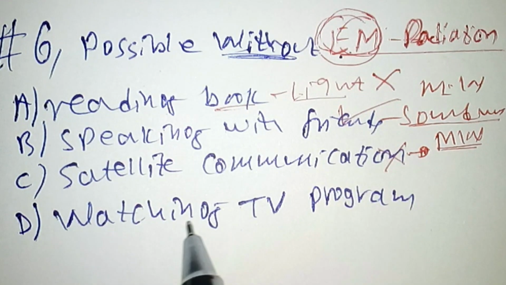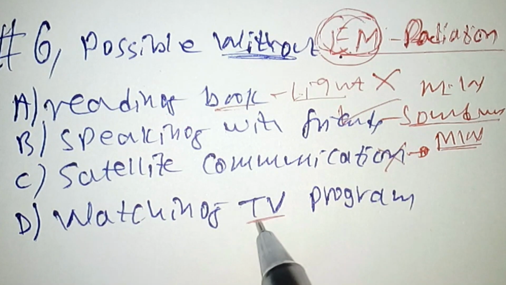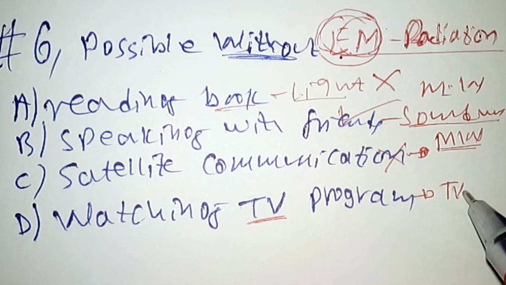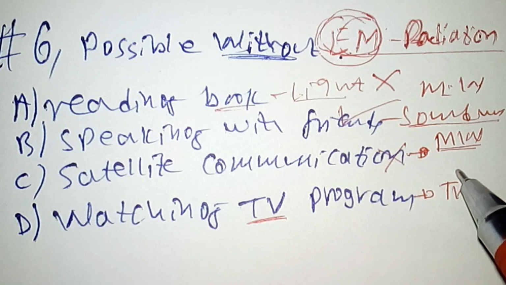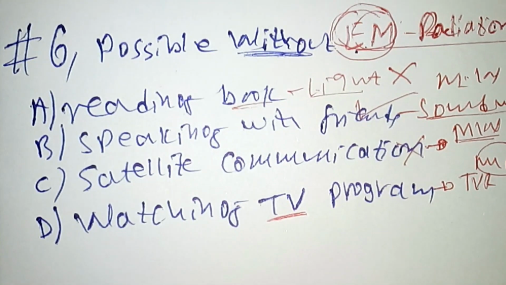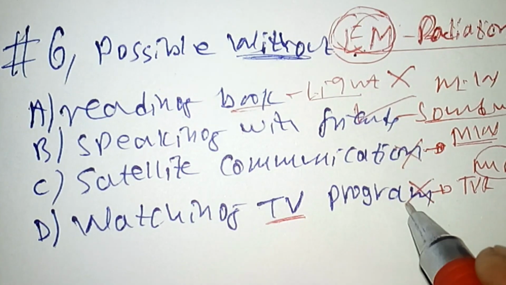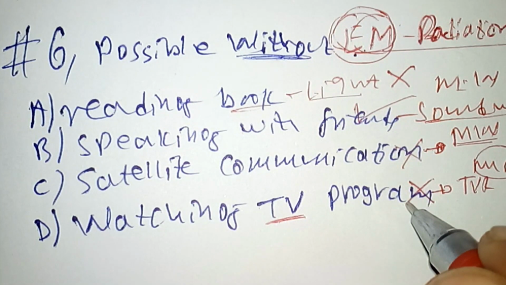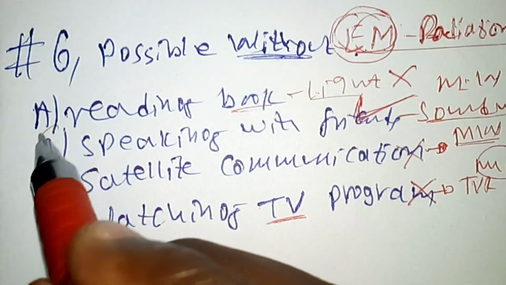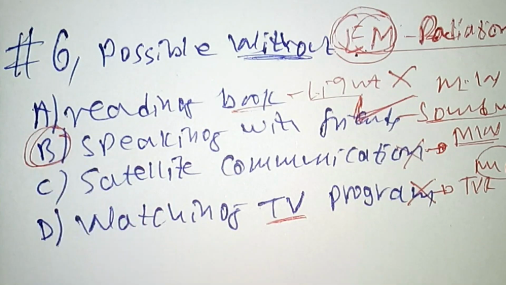Watching a TV program. A TV program also needs electromagnetic radiation, which we call TV or radio waves, or simply microwaves. It needs microwaves to watch television. So this is also impossible without electromagnetic radiation. So the only possible activity among the given alternatives is alternative B, speaking with a friend, which does not need electromagnetic radiation.